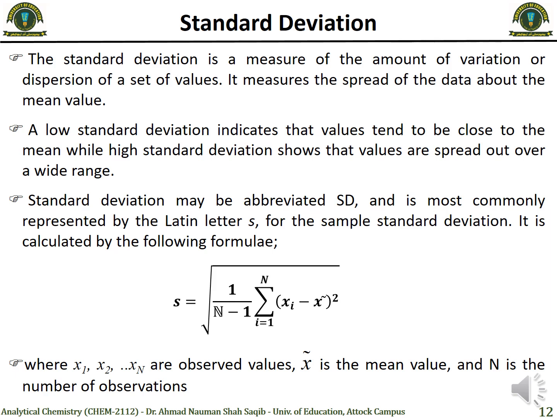So normally it can be abbreviated as SD, but mostly standard deviation is represented by the Latin letter S. And it is calculated by the following formula, in which the standard deviation is the square root of 1 over n minus 1, summation of xi minus x bar squared.